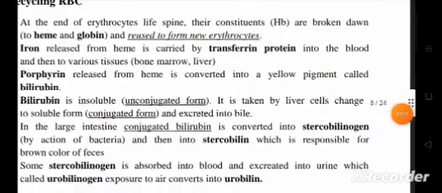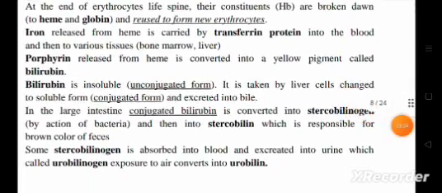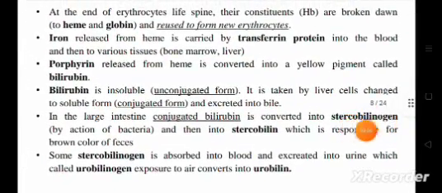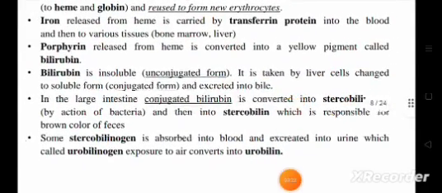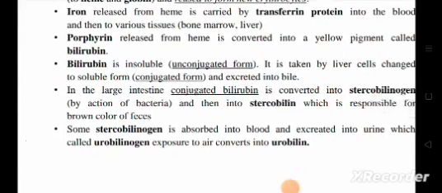Recycling of RBC at the end of the erythrocyte lifespan. Their constituent Hb is broken down to heme and globin and reused to form new erythrocytes. Iron released from heme is carried by transferrin protein in the blood and then to various tissues, bone marrow, and liver.